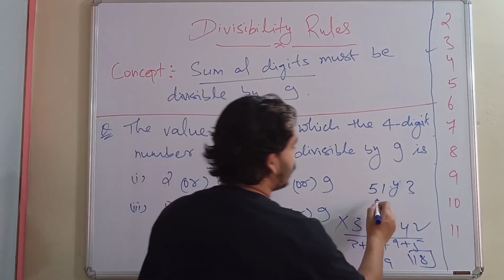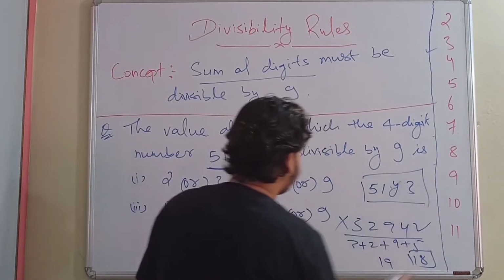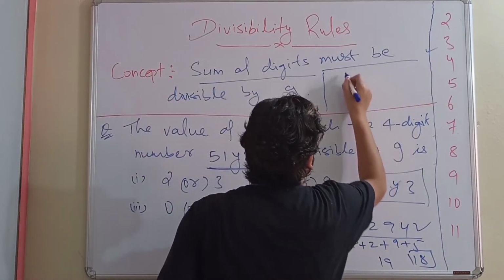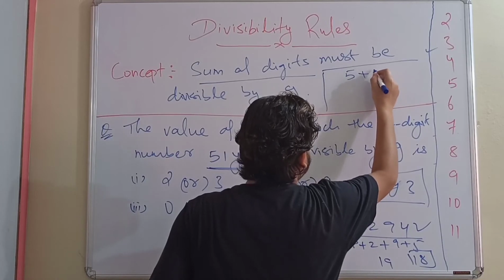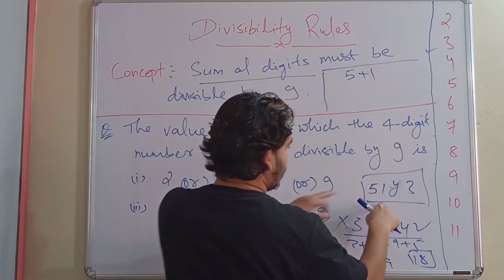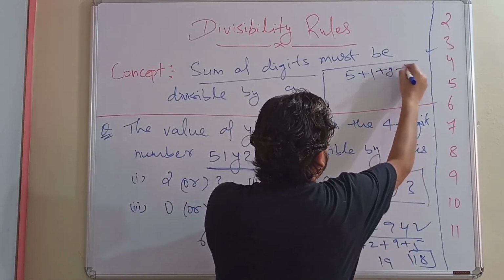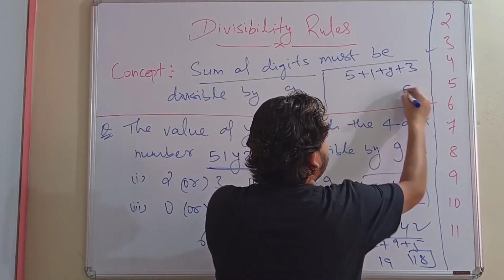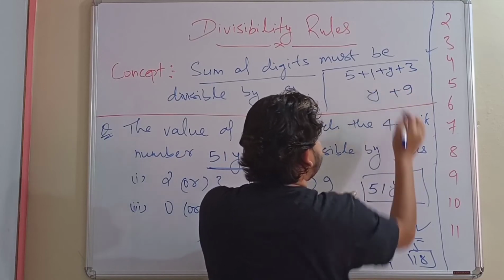Thus, let's apply this rule to this question. If you go on adding the numbers, 5 plus 1 plus y plus 3. 5 plus 1, 6. 6 plus 3, 9. So nothing but y plus 9.